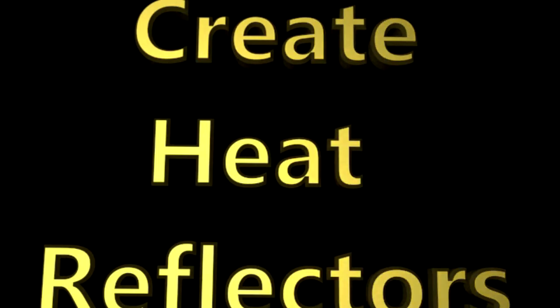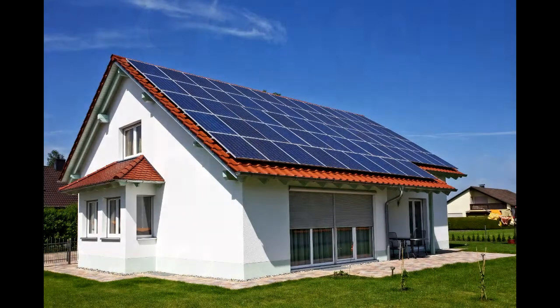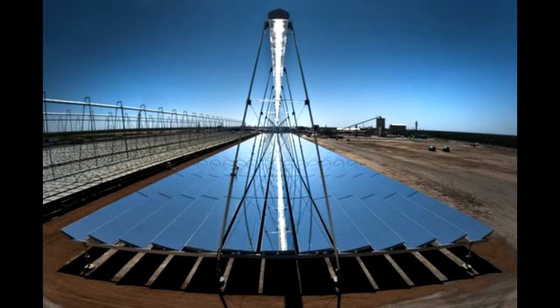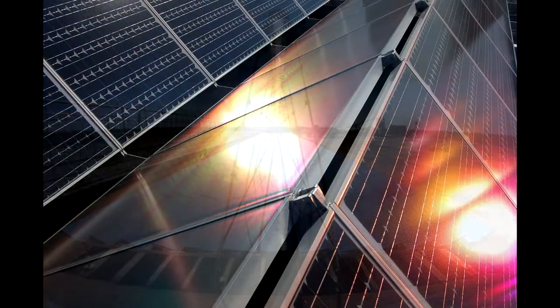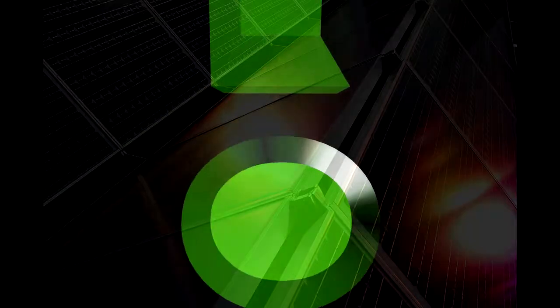4 is to create heat reflectors. These heat reflectors will reflect the excess heat back into outer space. These can make use of the roofs and tops of high buildings in order to serve as heat reflectors. We can also use objects with a large surface area as one of the bases for the reflectors. We can use solar panels as another material. This doesn't only reflect light, but it can also generate electricity for usage.